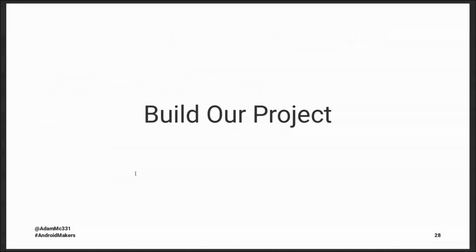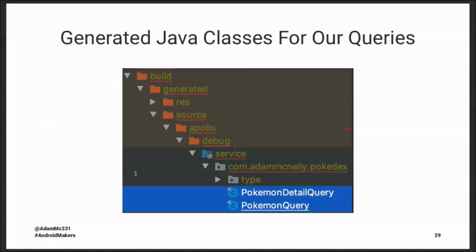Once we've added our schema.json file and our Pokemon queries.graphql file, we can just run the Gradle build command. And when we do that, we'll notice that there were generated Java classes for our queries. In this project I was working with, there were two queries. There was also a Pokemon detail query, which wasn't on the last slide. But you can see for each query I write, it's going to get its own generated Java class. And then we can talk about how to use those queries.